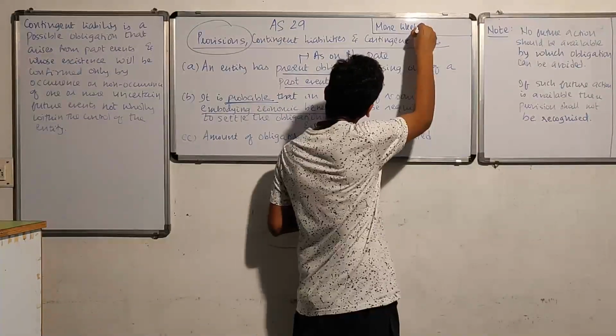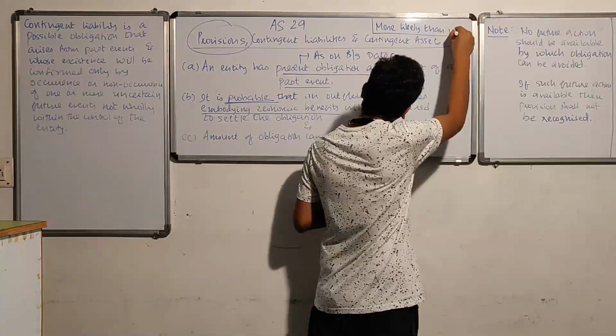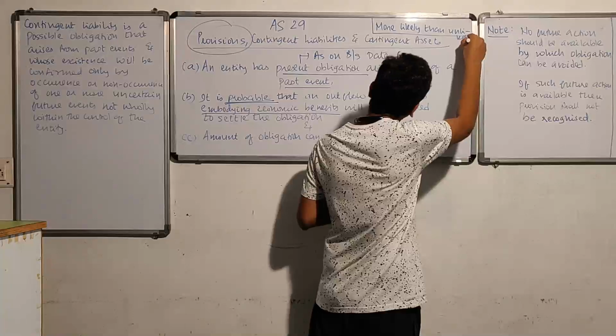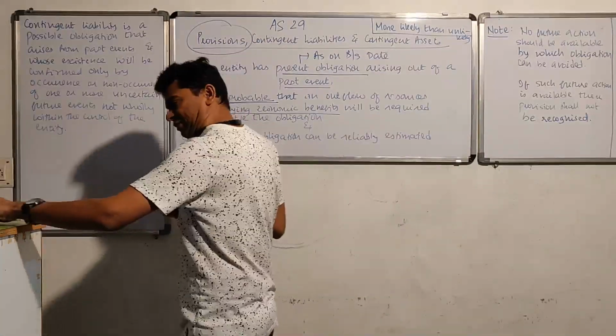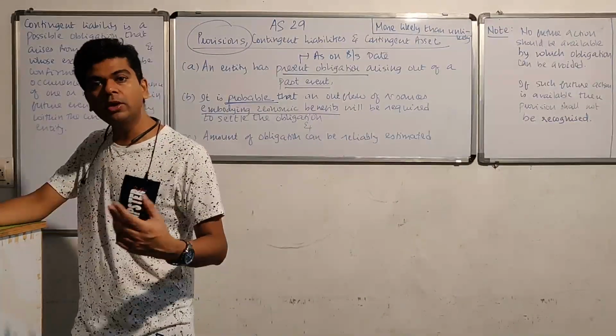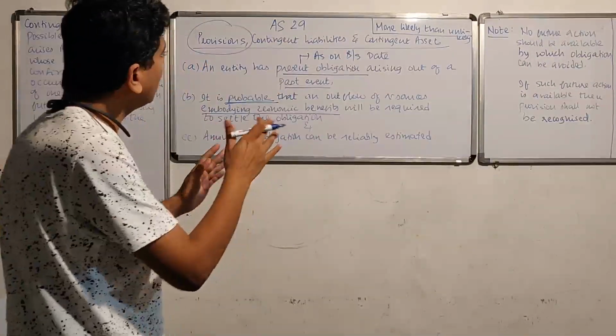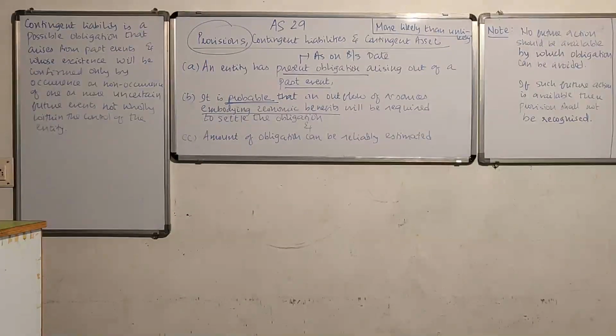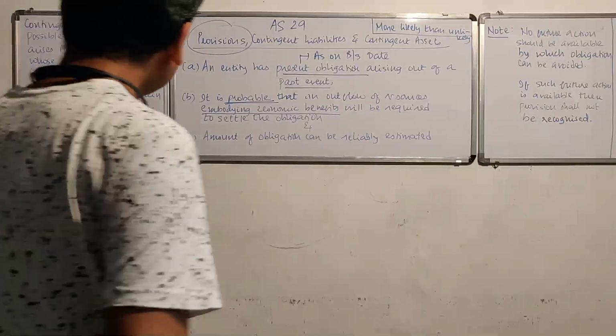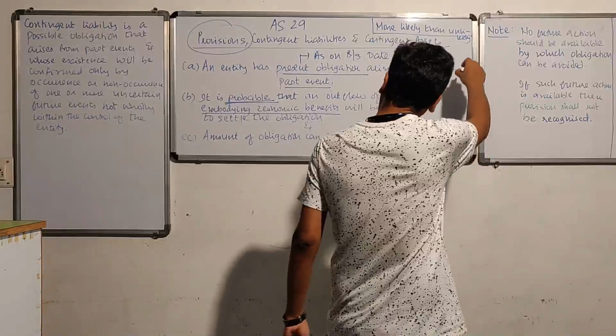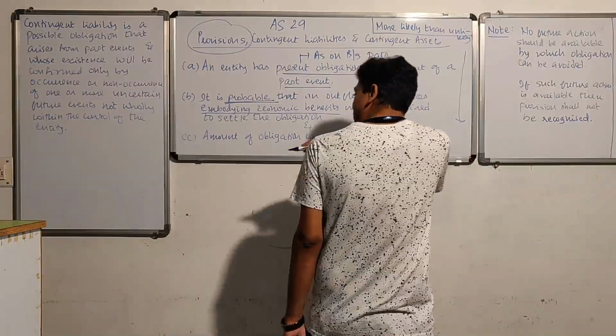more likely than unlikely. To be very honest, when we do a first reading of this particular term, it simply does not help. When you say that it is more likely than unlikely, we are actually even more confused about what this really means. So let us convert this into a mathematical model or maybe a statistical model.